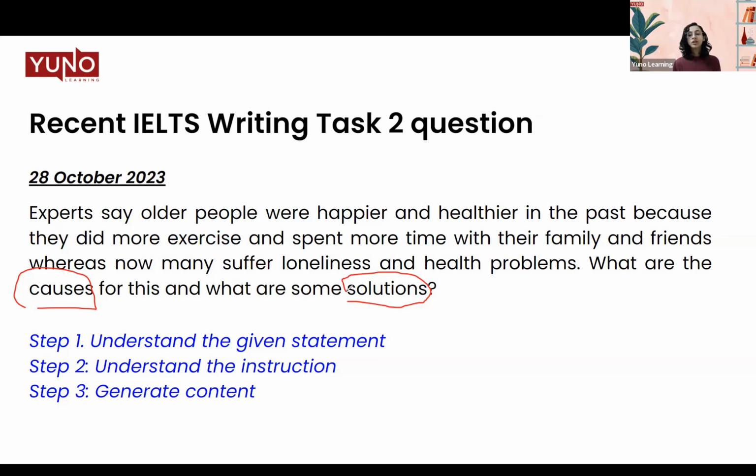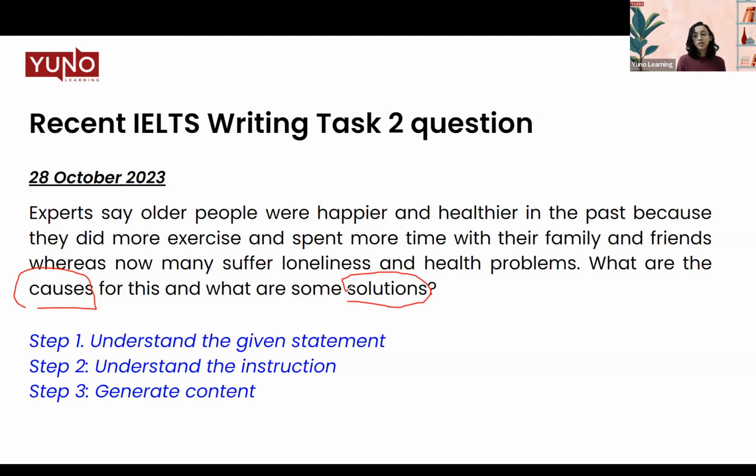And then they ask for solutions. So whenever this is a cause and solution essay, we have to make sure that our causes and solutions are linked together. What do I mean by that? That whatever cause I am giving, you give me the solution of that particular cause. For example, if we're talking about that people do not exercise anymore because of their sedentary lifestyle, let's say, or just the technological advancements that we can just sit back home and do things at our convenience.